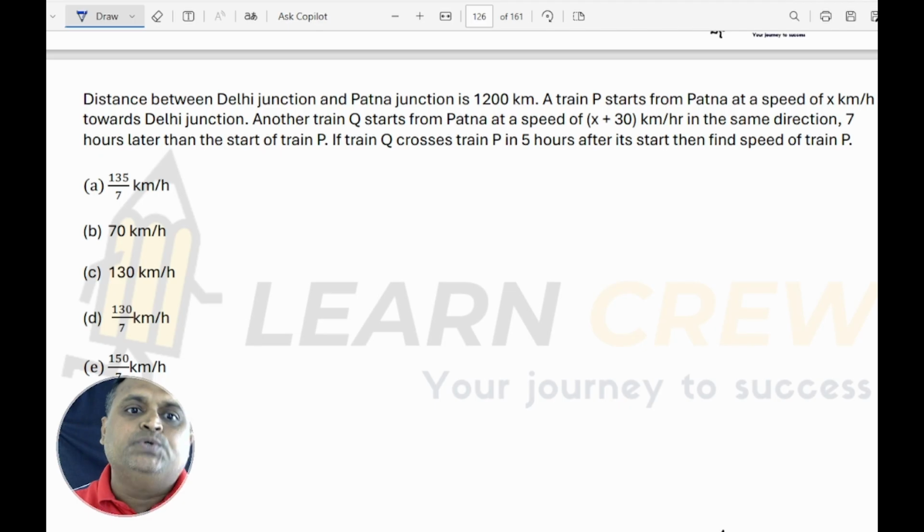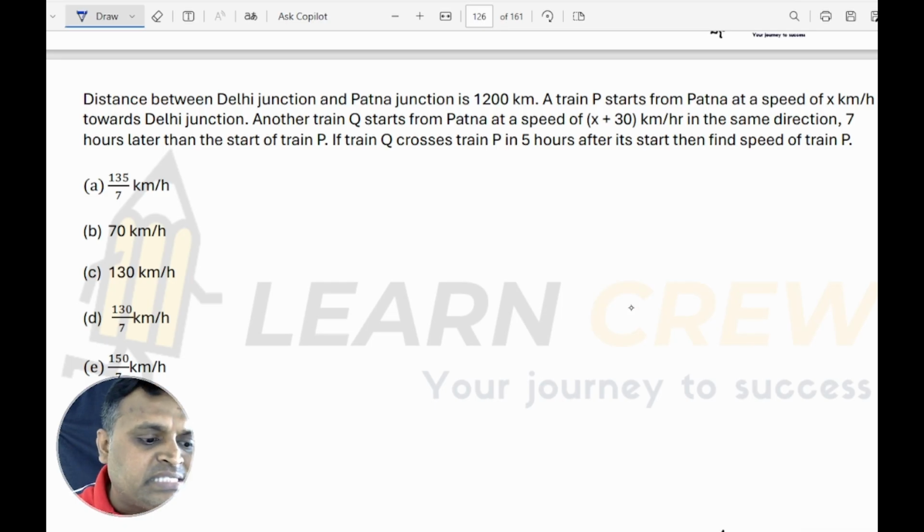Another train Q starts from Patna at a speed of x plus 30 km per hour in the same direction, 7 hours later than the start of train P. If train Q crosses train P in 5 hours after its start, then find the speed of train P.